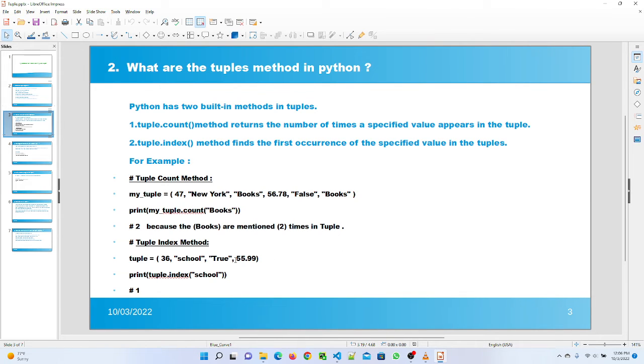Here I mention the tuple.index method, which I call on my tuple and find out school. In tuple the index starts from 0. So 0, first, second and third. So tuple.index returns me the value 1. So this is how we use these 2 built-in methods in tuples. Tuple.count will count how many times a word or any number is available in your tuple, and the tuple.index method gives the index in the tuple.